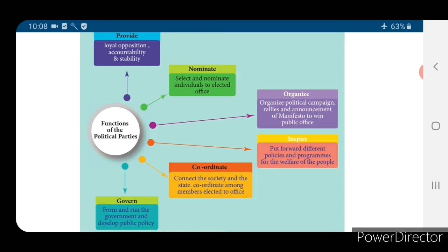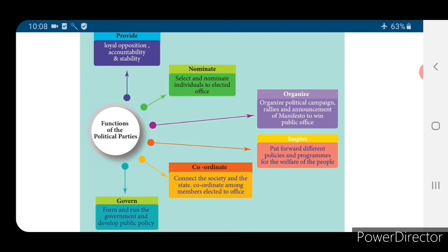The next one: nominate, to select or nominate individuals to elected office. The political party should select and nominate the individuals for elected office. And organize: it should organize the political campaign, rallies and announcement of manifesto to win public office. Manifesto means giving assurance.